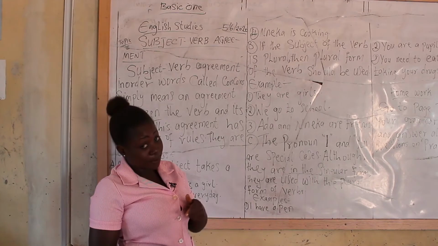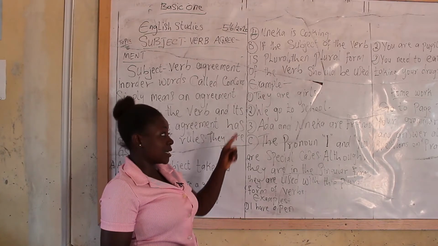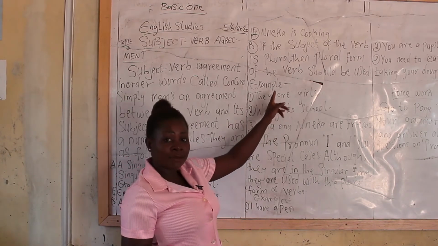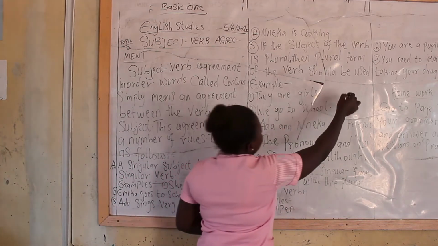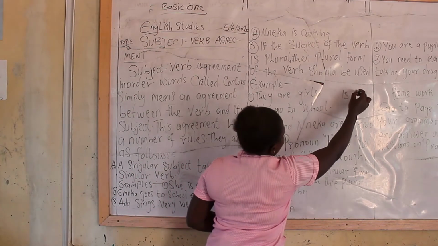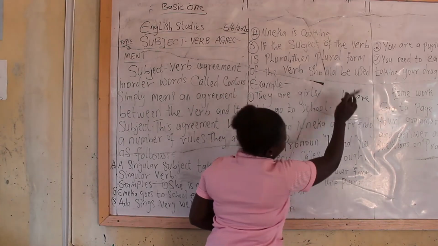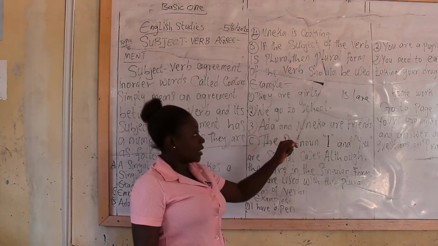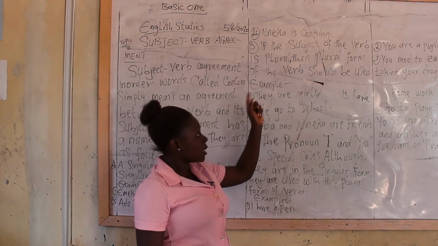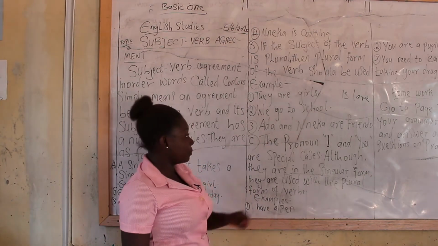They is plural, which is our subject in the sentence, followed by the plural form of a verb. We have is, and we have what? The plural form of is, are. That is why it appeared here, because what we are talking about is in the plural form.